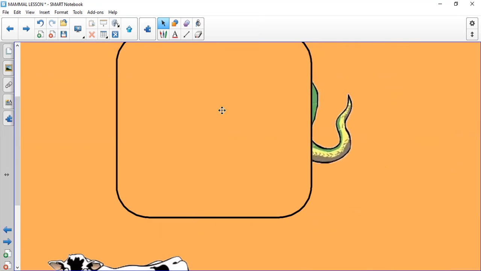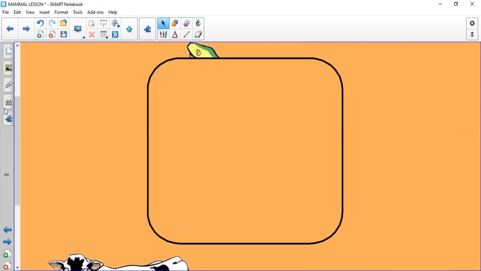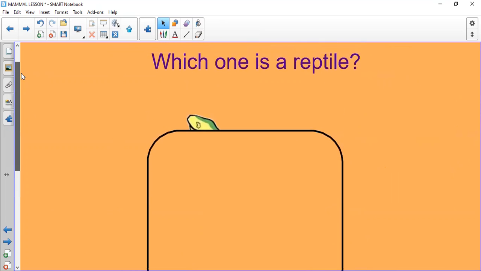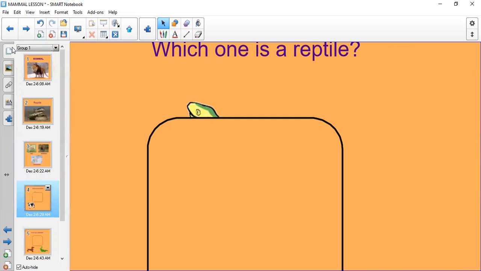No problem. We will put it behind the box. Okay, so the snake is the reptile. So he's asking you here, which one is a reptile? The snake is the reptile. Okay, next.